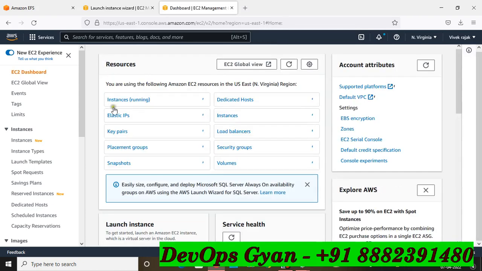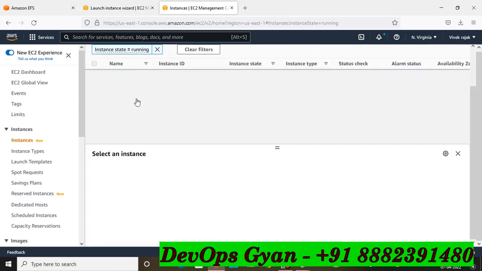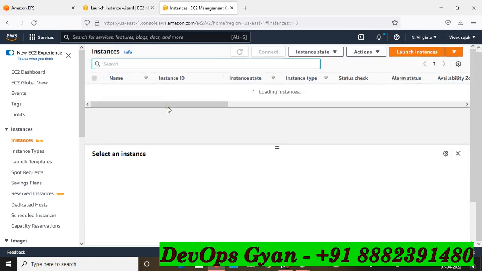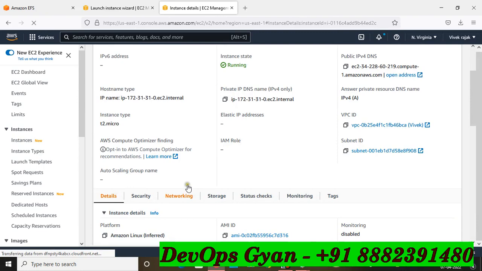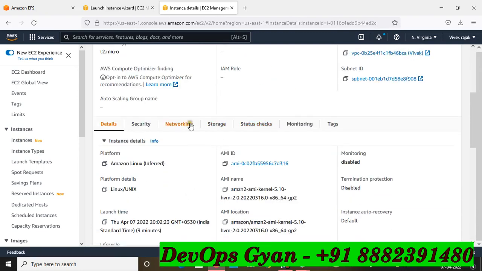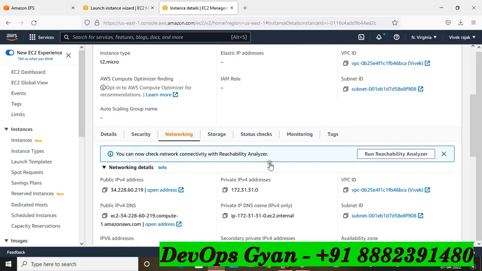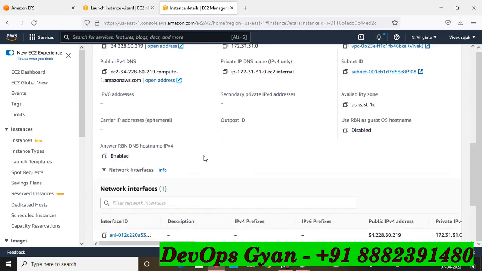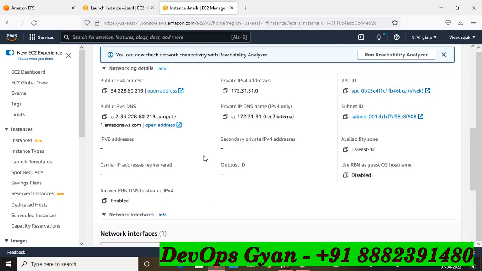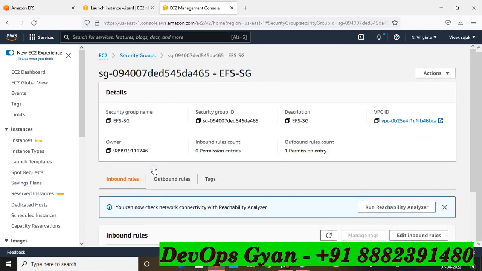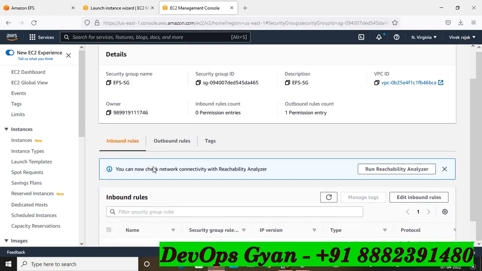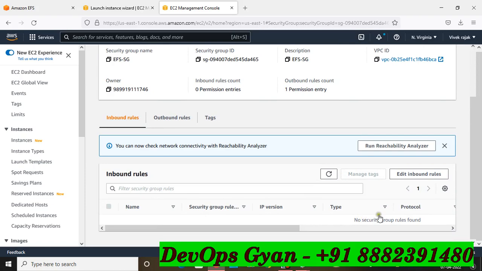go to the EC2 section again. This is the security group, and there is no inbound allowed.